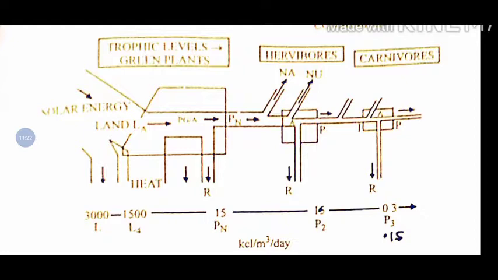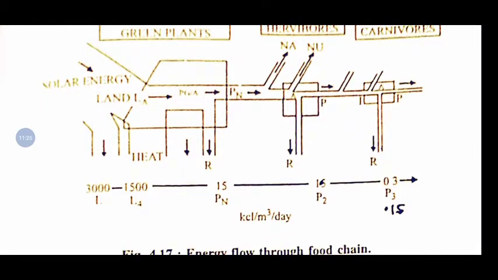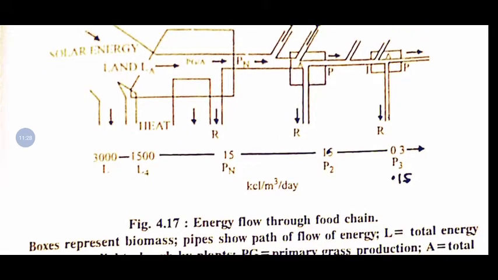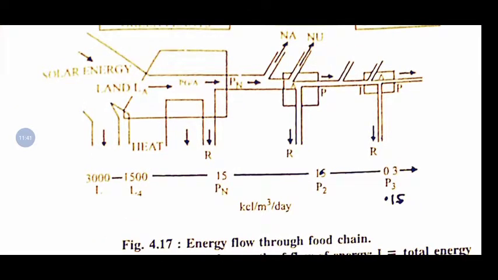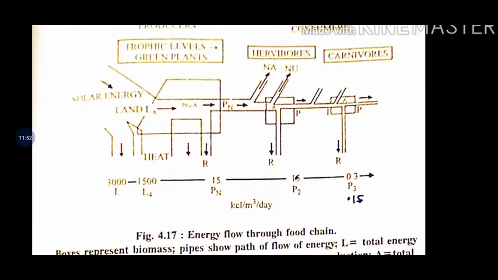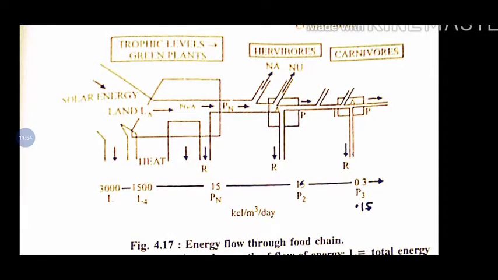In the lowermost part of this picture we see the energy in kilocalories: 3000 kilocalories per day falling on earth, of which 1500 was used by plants. Then the production done by the plant is only 15 kilocalories, and then it is transferred to the herbivores, which get only 1.5.